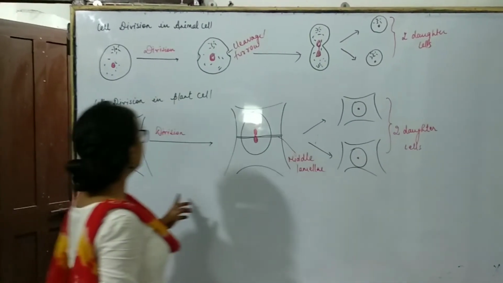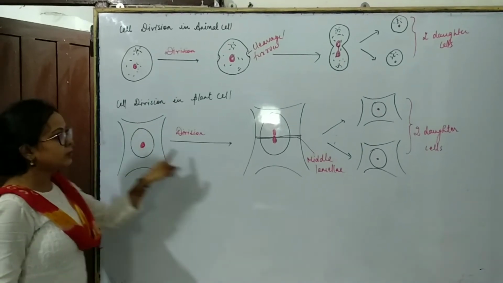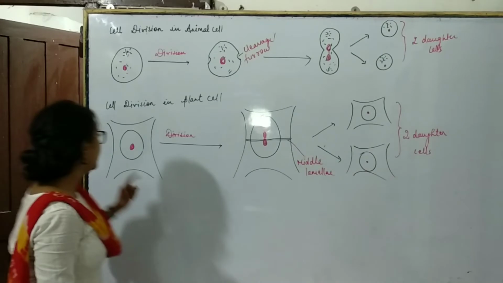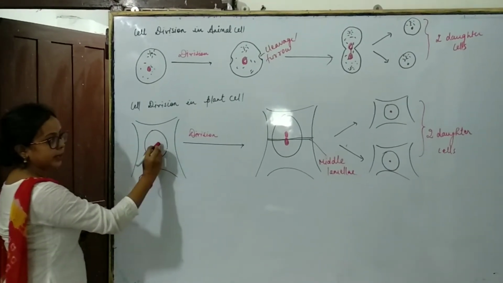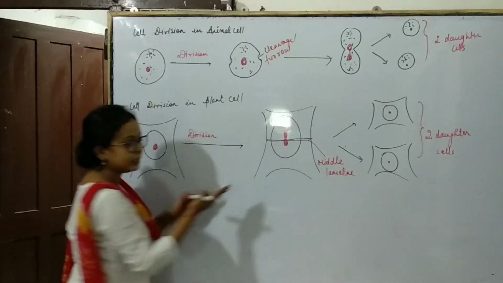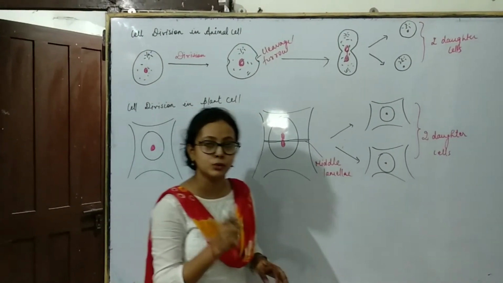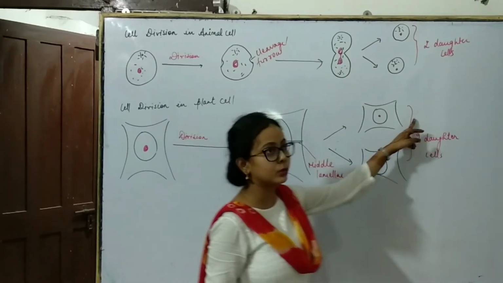Then after that, in the plant cell, a structure forms which is called the middle lamella. In the plant cell, with the large vacuole, the cell is divided by the middle lamella. The middle lamella comes between the cells and divides the nucleus into two parts and gives rise to two daughter cells, which further grow and develop.